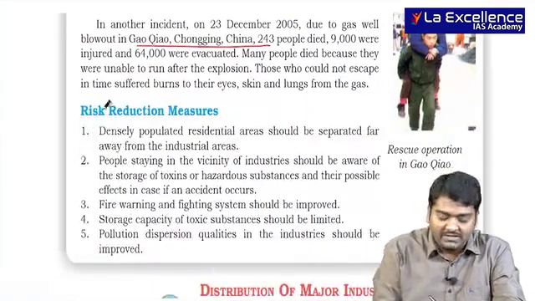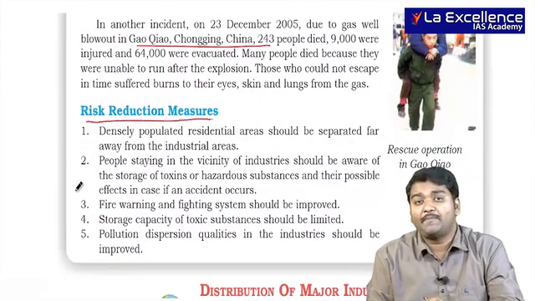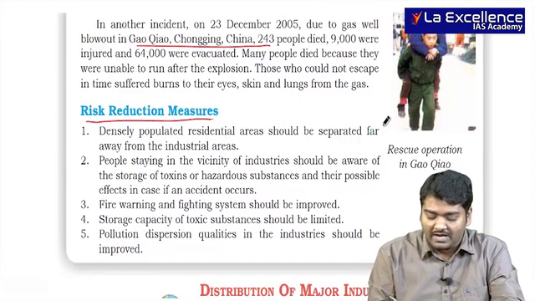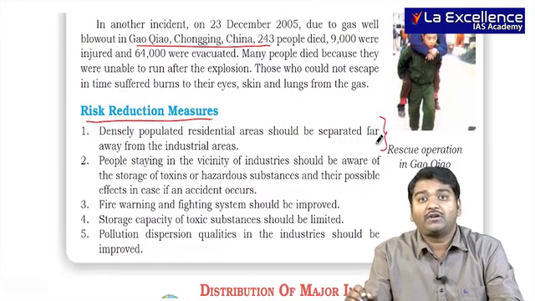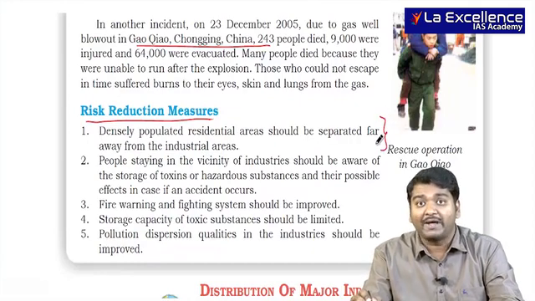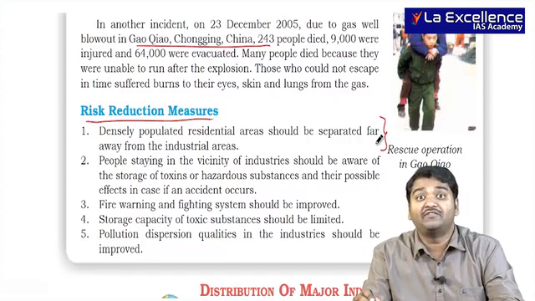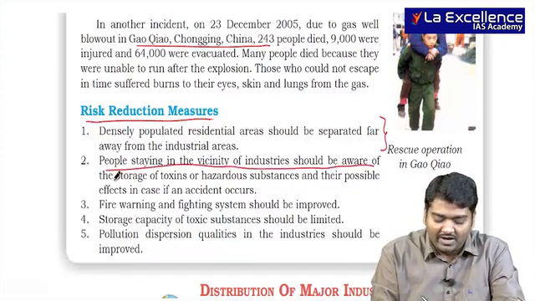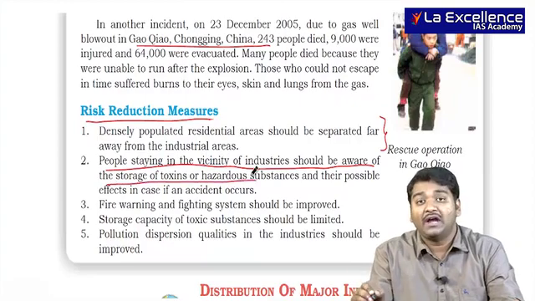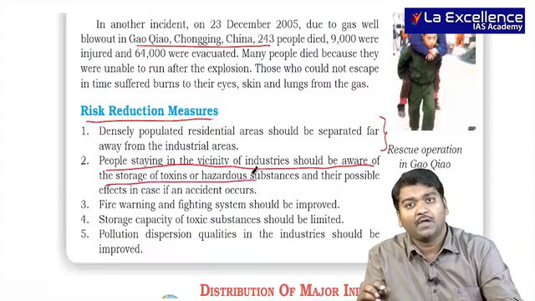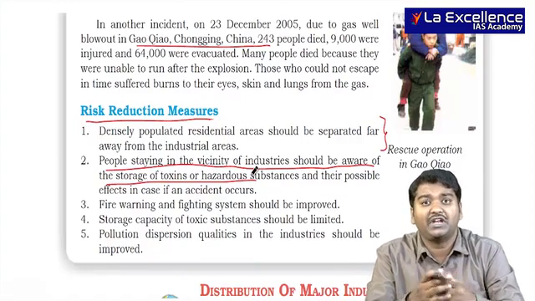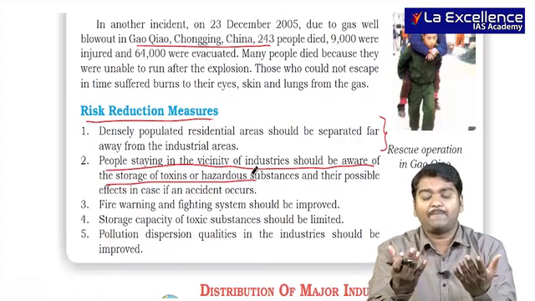So what are the risk reduction measures? Densely populated residential areas should be avoided, or they should be told what measures or mechanisms they need to follow if there is a disaster. People staying in the vicinity should be aware of the storage of toxins and they should be aware of what should be done.